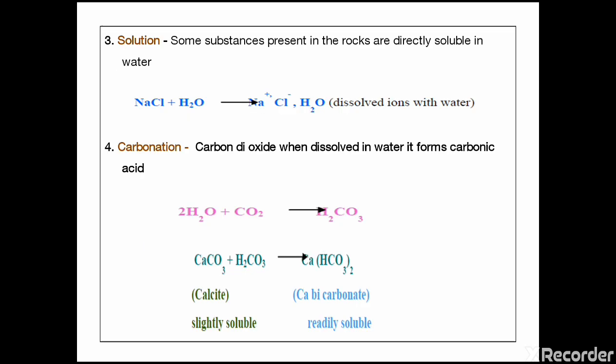And next is solution, friends. In rocks, some of the materials are easily dissolved with water. Once the water enters, they form a solution. In this case NaCl combines with water to form Na+ and Cl- ions. And in the case of carbonation, friends, carbon dioxide combines with water to form carbonic acid, and this carbonic acid has weathering capacity. It combines with a mineral and is involved in the weathering of minerals or rocks. So carbonation is also an important chemical weathering process.